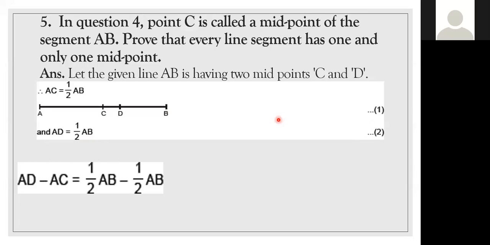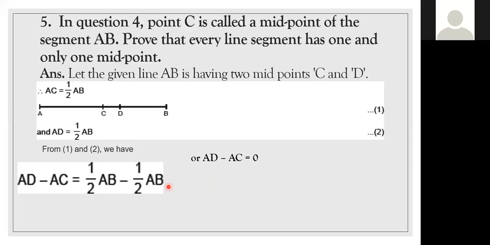No, ma'am. So now I'm subtracting both. From 1 and 2, I'm subtracting 1 from 2. On the left-hand side, AD minus AC is equal to half AB minus half AB. What will be the value of the RHS, children? Half AB minus half AB? Zero. It is 0. So AD minus AC is equal to 0.